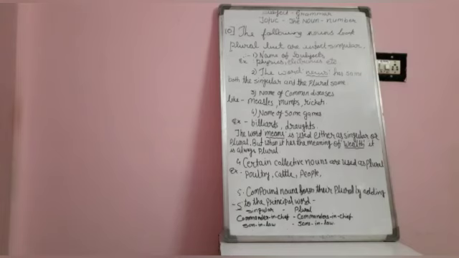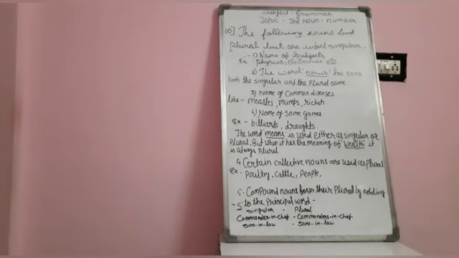The next rule is, students, the following nouns look plural but are in fact singular. Means some nouns we feel are plural but actually they are singular. First one is names of subjects. For example, physics, electronics, mathematics, etc. We will not say mathematics singular or mathematics plural. It is used as singular, but it looks like plural. The second is the word news.